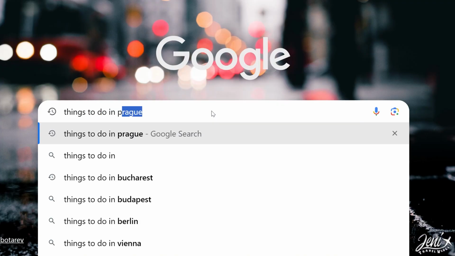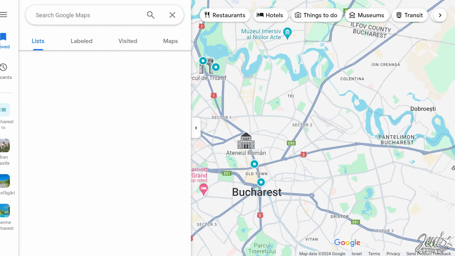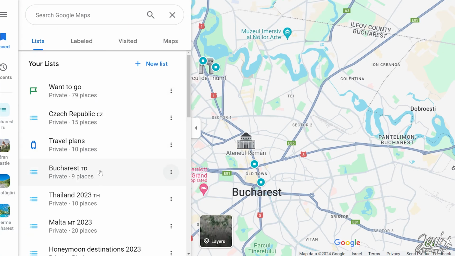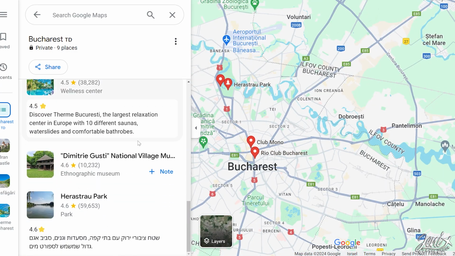Step 2 is mapping your trip. After I choose my destination and my budget, I look for things to do and I map all the places I want to visit in Google Maps. I do it before looking for flights because it's important to me to understand how many days I need for the trip, and according to this I will look for flights.